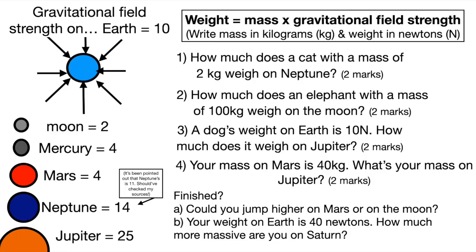Right, there we go. So here's the question, here's the equation that I just gave you. Your weight, how much you are pulled down onto a planet, is equal to your mass in kilograms, how much stuff you're made of, if you like, times the gravitational field strength, just how strong the gravitational field is on that planet. So the gravitational field strength on Earth is like a medium-sized magnet. It pulls you down quite a lot, so it's 10. The Moon is like a very small magnet, so its gravitational field is only 2. Mercury and Mars have the same, 4, and then obviously the bigger planets, you feel a bigger pull, if you like, because they're like bigger magnets.